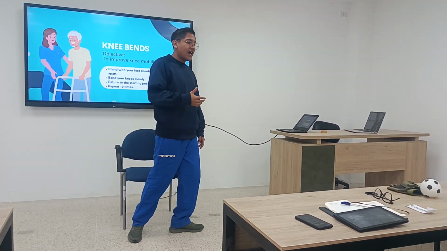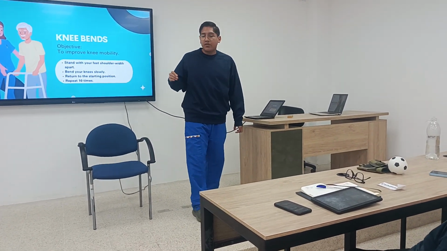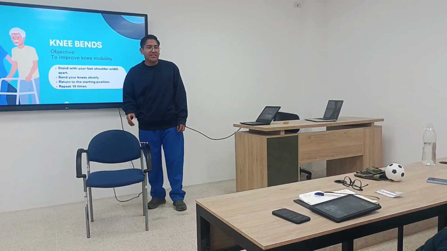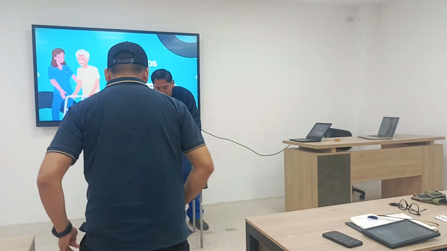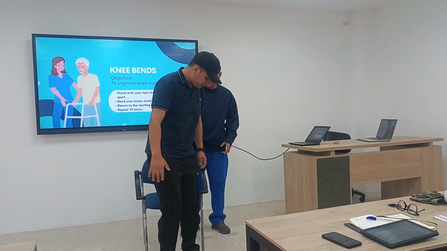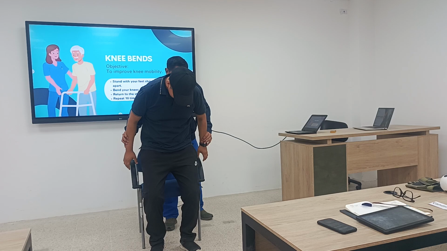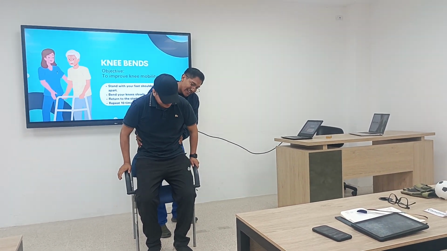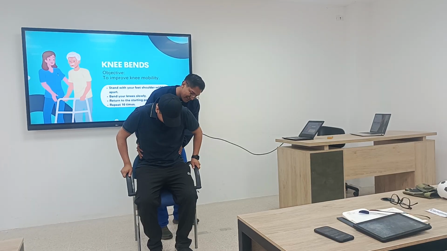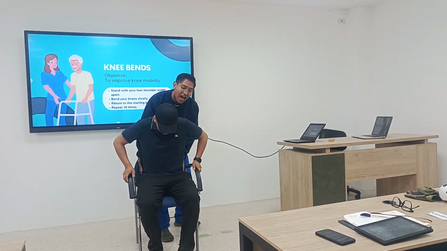You need some support or your therapist. For example, I need you to repeat this movement. In this case, the therapist helps in going down and up.